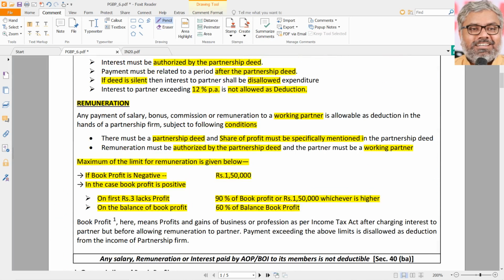If the book profit is negative, 1,50,000. If the book profit is positive, on the first 3 lakhs, either 90% of book profit or 1,50,000, whichever is higher. Over and above that, whatever the book profit is there, on that 60% will be calculated. The total of these two will be the maximum remuneration that can be paid to the partner, that can be allowed as deduction under 40B.